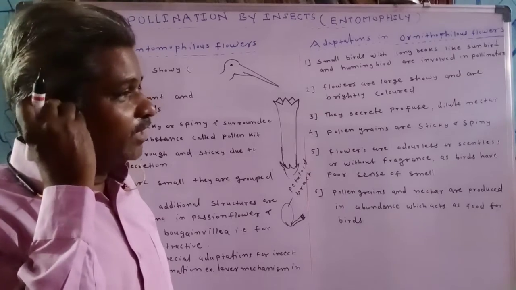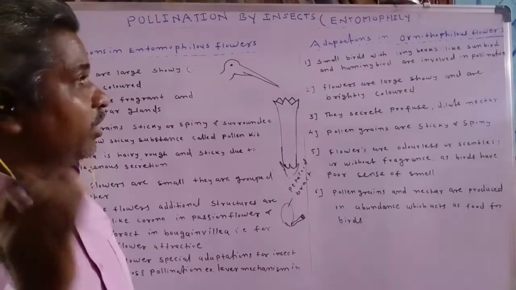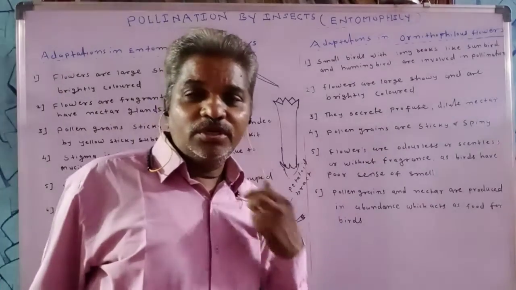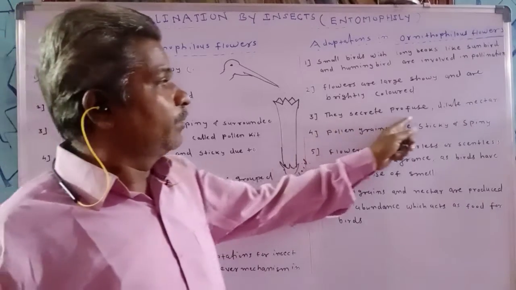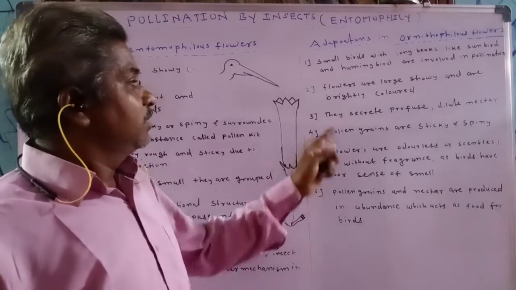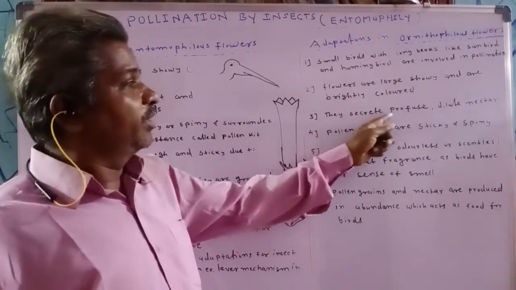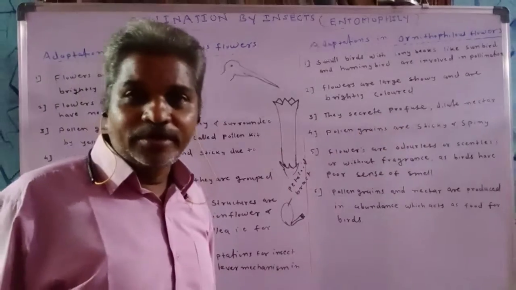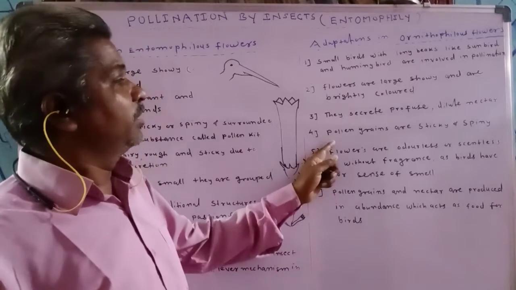Nectar is a sugary secretion, but in ornithophilous flowers, such nectar is produced in large quantity, that is, profuse dilute nectar is produced to attract the birds. So flowers secrete profuse dilute nectar, and it is used as a food for the birds.